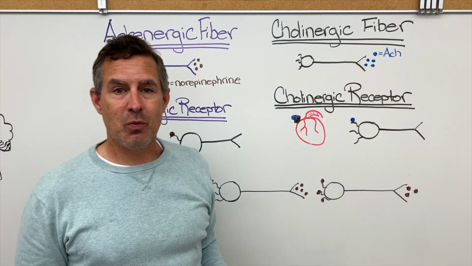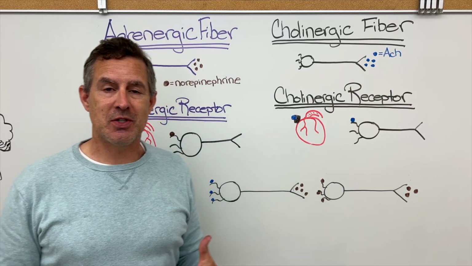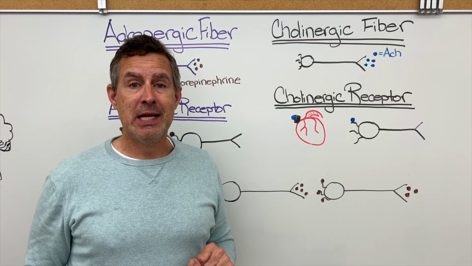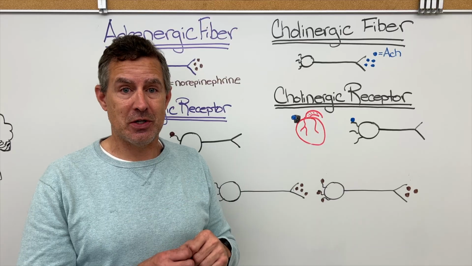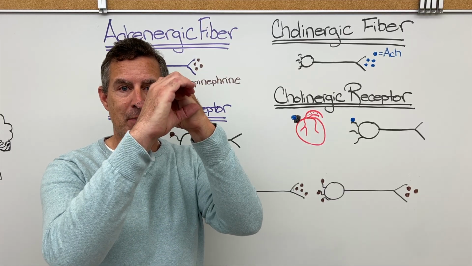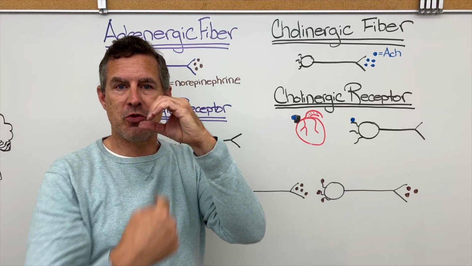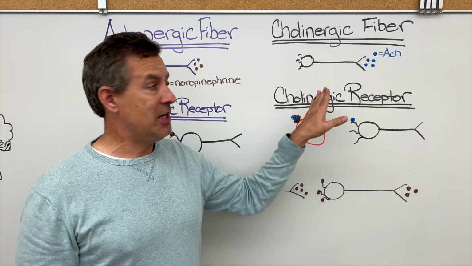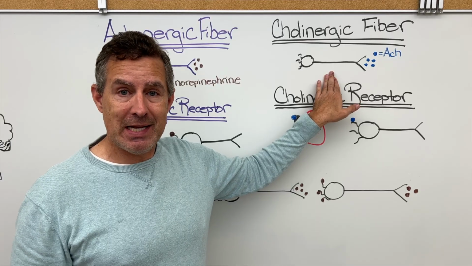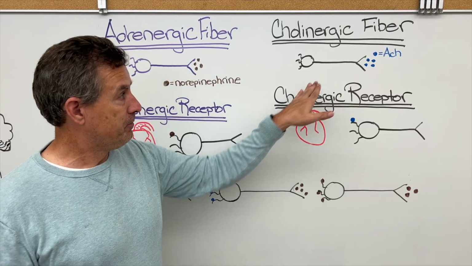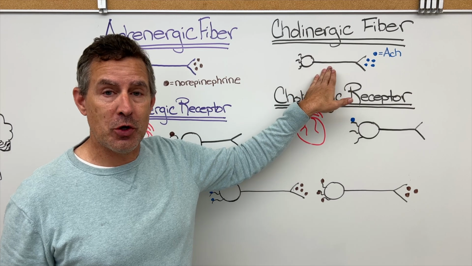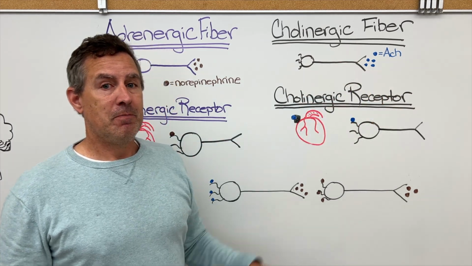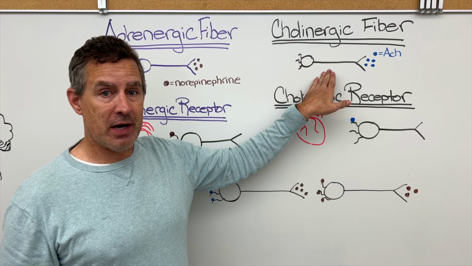To be clear, we refer to axons as fibers because axons run through nerves, not to be confused with a neuron. A nerve is a collection of axons. It's like a fiber optic cable with a bunch of fibers running through it, and those fibers are axons. As a result, we tend to call axons fibers many times, or at least I do. So this is a cholinergic fiber because it releases acetylcholine. This neuron is a cholinergic fiber.